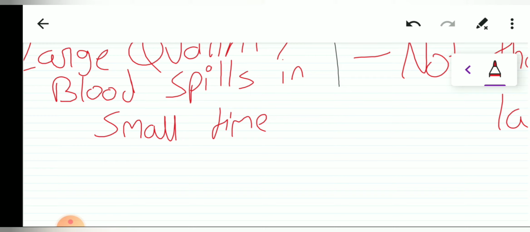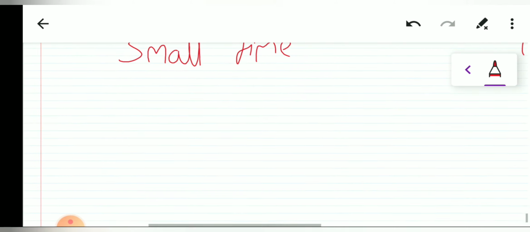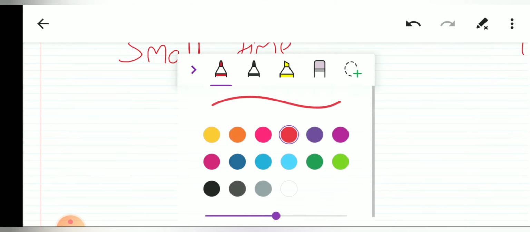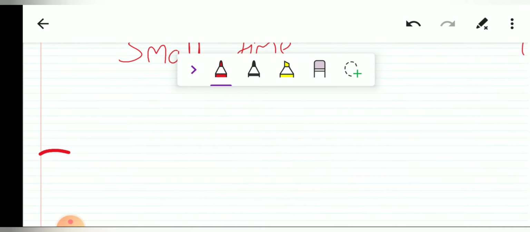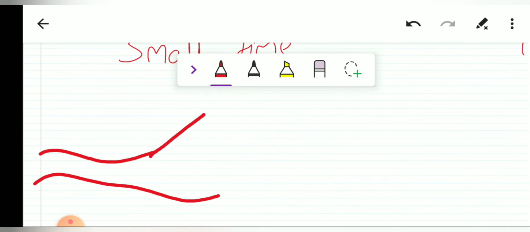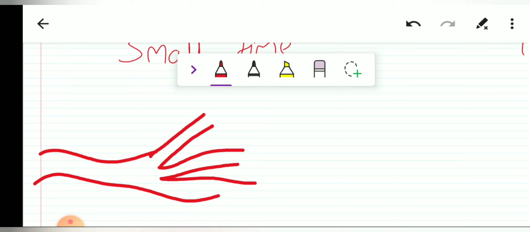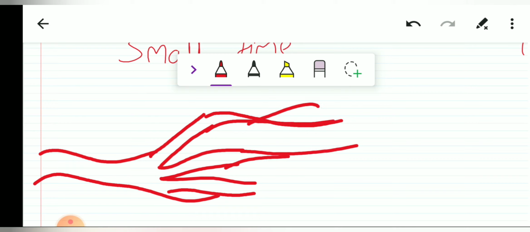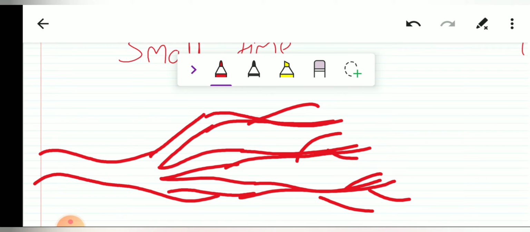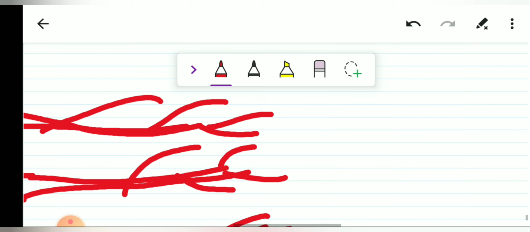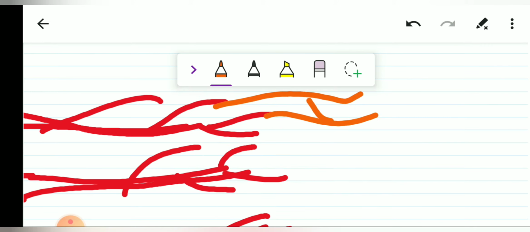Now that we have discussed the difference between the arteries and the veins, let us discuss how they are divided. The artery comes out from the heart, and then it is divided into small branches known as arterioles. These arterioles are further divided into smaller branches known as capillaries.